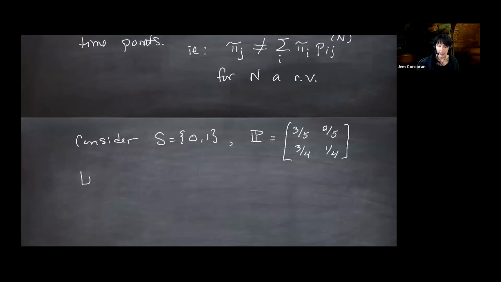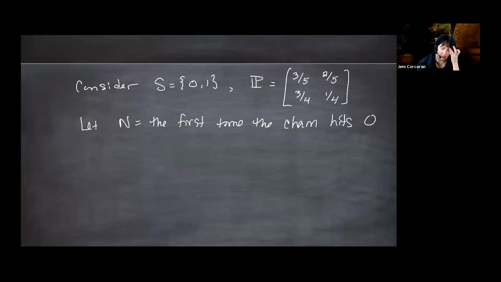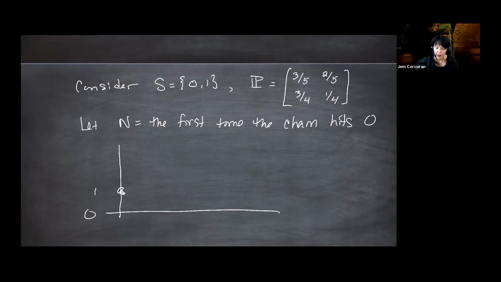So if I let n be the first time the chain hits 0, this is not a great example. It would have been better with more states, but no matter how I start it. So this is 0 and this is 1. Let's say I start at 1, or I start with a draw from the stationary distribution, in which case my hitting time is going to be 0. But suppose I move along, and then I hit 0, and that's n, my random variable.